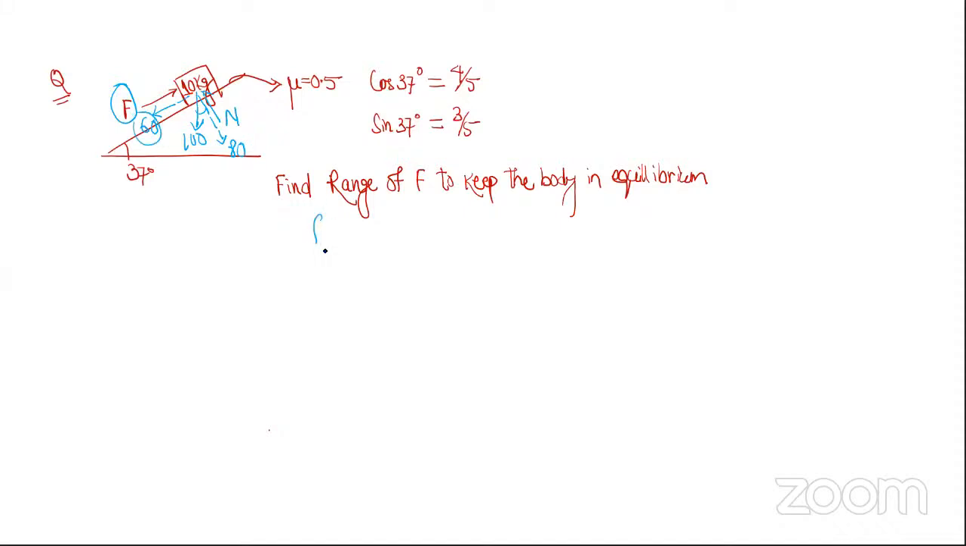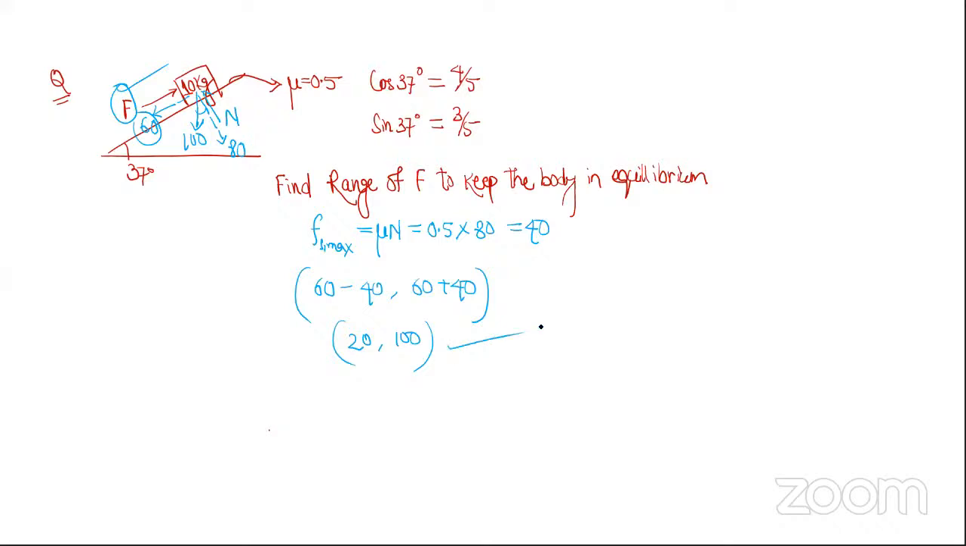So it's simple. Here, what will be the maximum value of friction? It will be mu N. Mu is 0.5. N is how much? N is 80. So this comes out to be 40. Now, what will be the maximum and minimum value of this force? 60 minus 40 and 60 plus 40. So simple, right? So it is 20, 100.